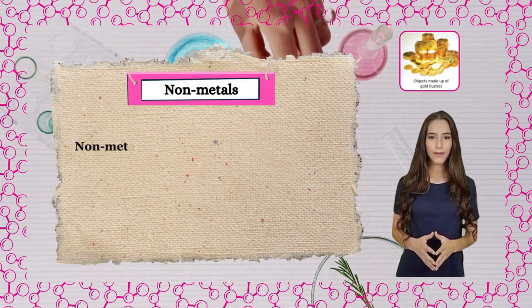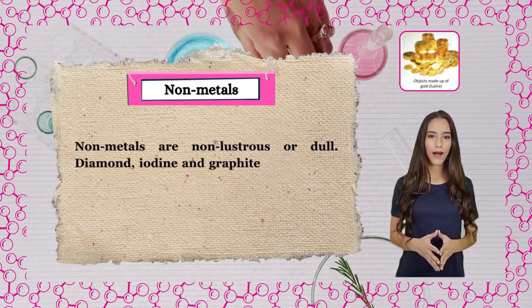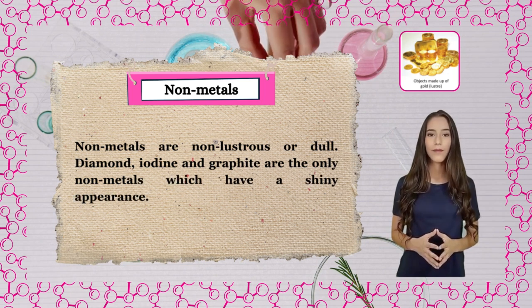Nonmetals. Nonmetals are non-lustrous or dull. Diamond, iodine and graphite are the only nonmetals which have a shiny appearance.